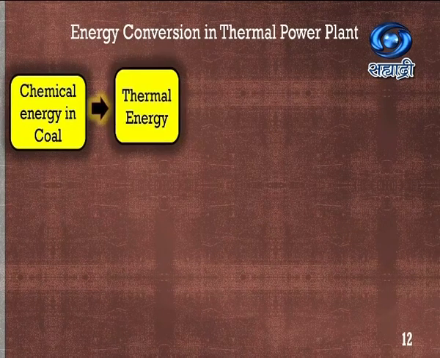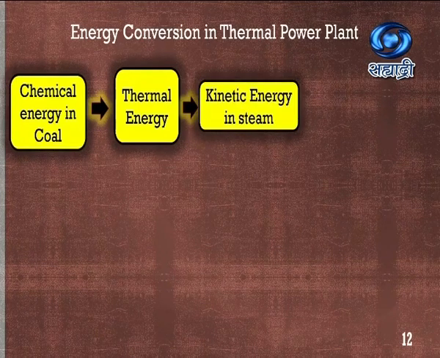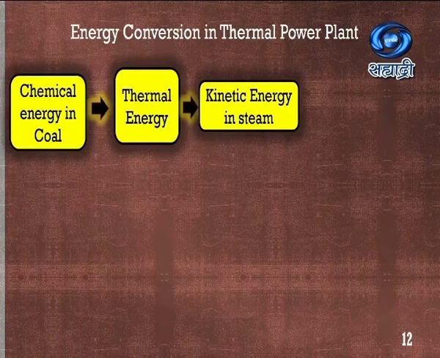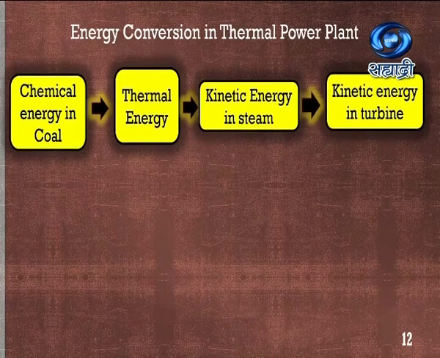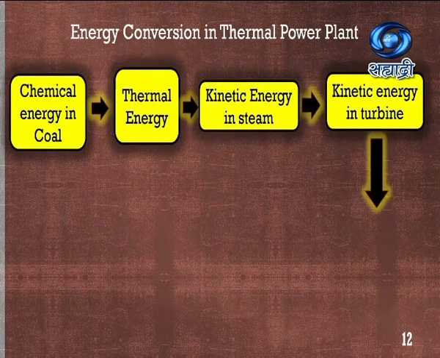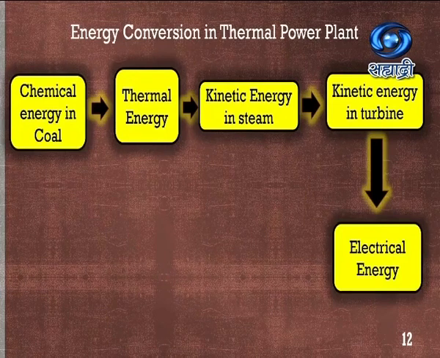Now look at the energy conversion. Chemical energy in coal will be converted into thermal energy or heat energy. Then it will be converted into kinetic energy in the steam and kinetic energy in the turbine. And then finally we are going to get electrical energy.